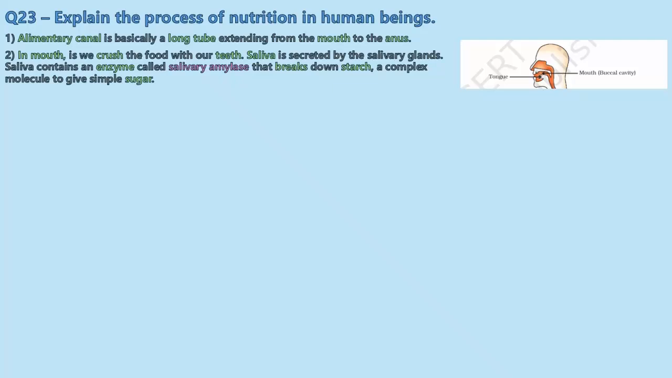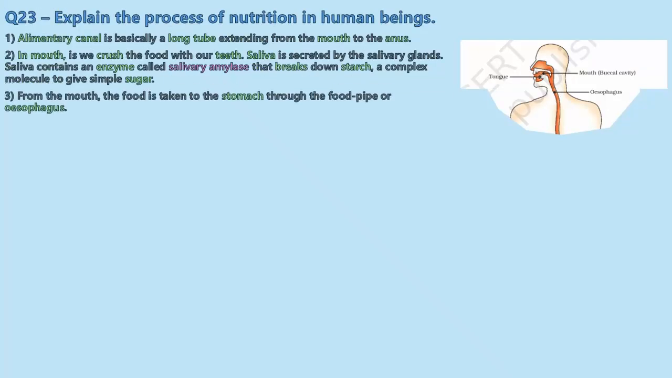and the saliva from the salivary glands reacts with it. The enzyme called salivary amylase breaks down starch in our food to give simple sugar. Okay, next comes the esophagus. From the mouth, the food is taken to the stomach through a food pipe or esophagus.